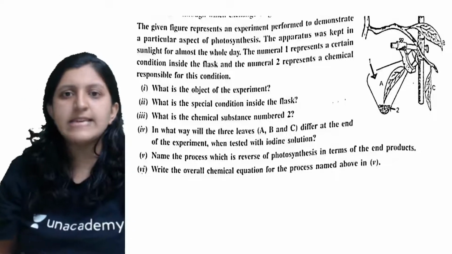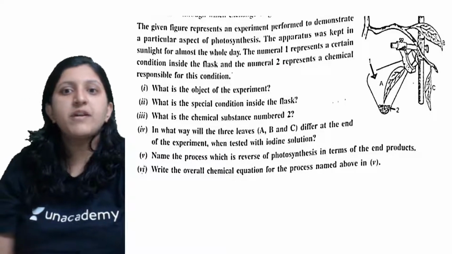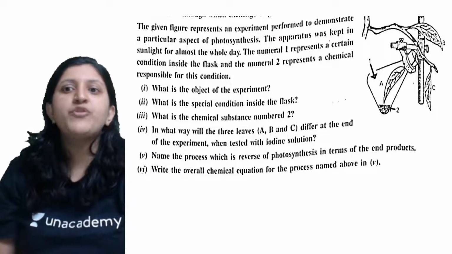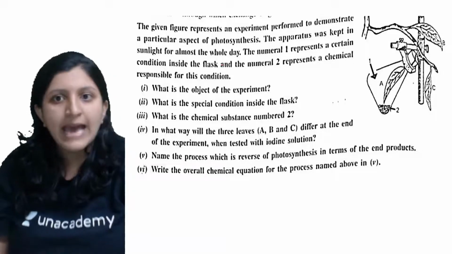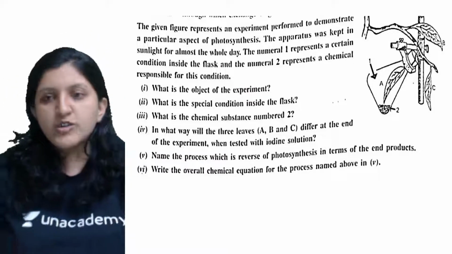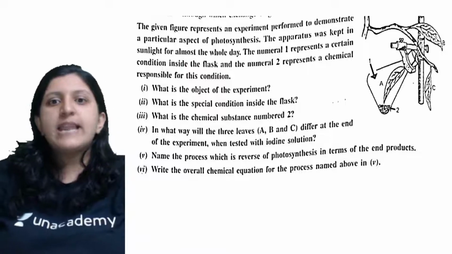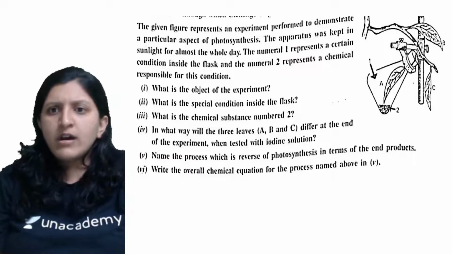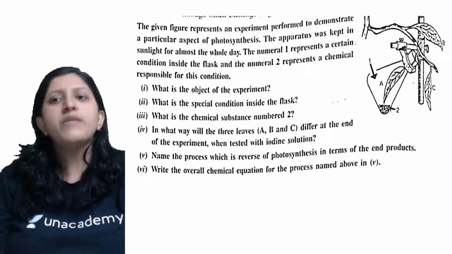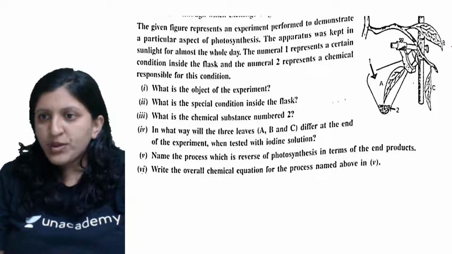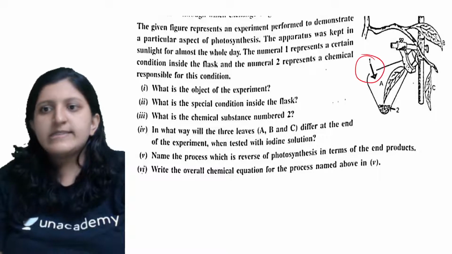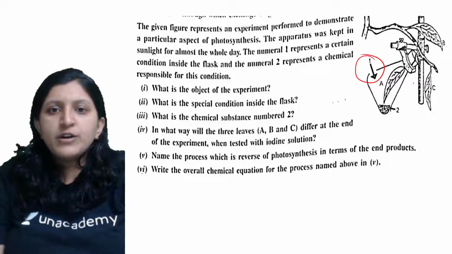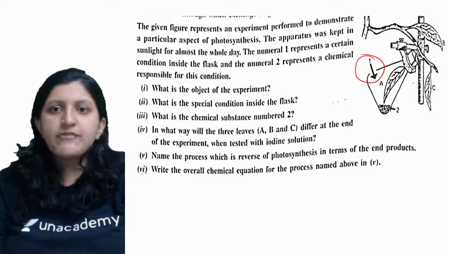Alright, so let's see this. The given figure represents an experiment performed to demonstrate a particular aspect of photosynthesis. The apparatus was kept in sunlight for almost the whole day. Numeral 1 represents a certain condition. Okay, where exactly is this? This is the one that was kept in the sunlight for almost the whole day.